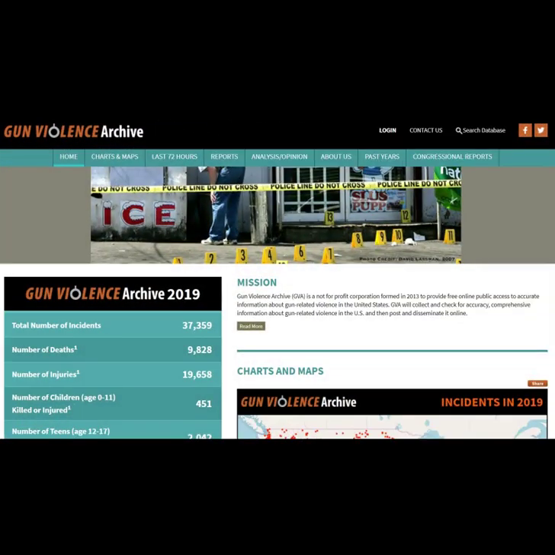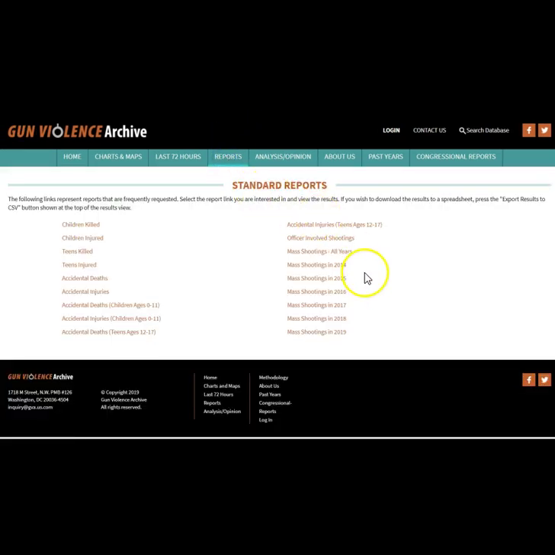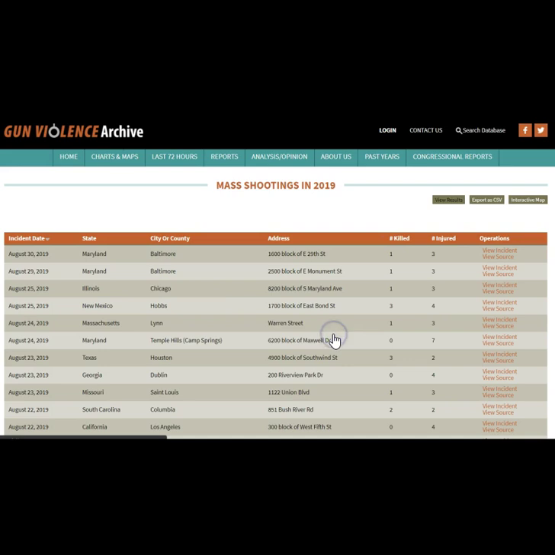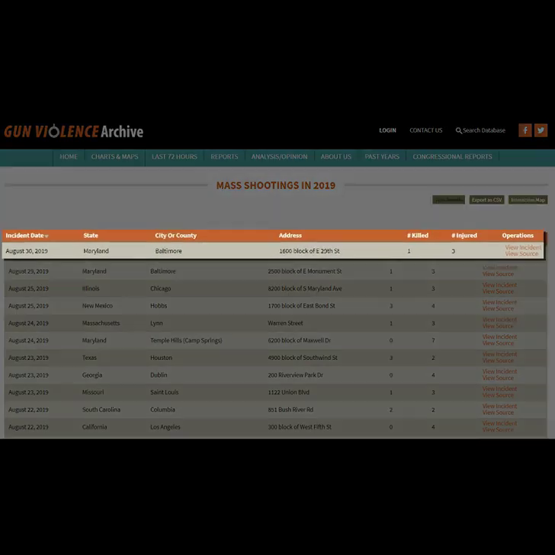In order to access the database, you go to Reports, and then you see the list of all the mass shooting databases. It goes back to 2014. So if you want to look at 2019, go ahead and click on that. This database defaults to showing you the most recent shootings first, and also includes state, city or county, the address, number of killed, number of injured, and then allows you to see a recap of the incident as well as the sources that they used.